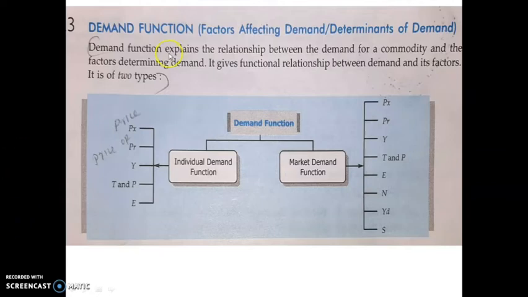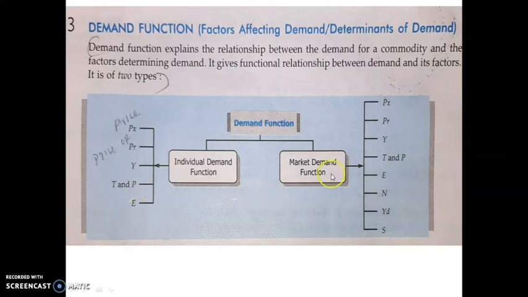The demand function explains the relationship between demand for a commodity and the factors determining demand. We know that there are two types of demand: individual demand and market demand. The determinants of individual demand are price of the commodity, price of related goods, income of the consumer, taste and preference of the consumer, and expectation about the future.